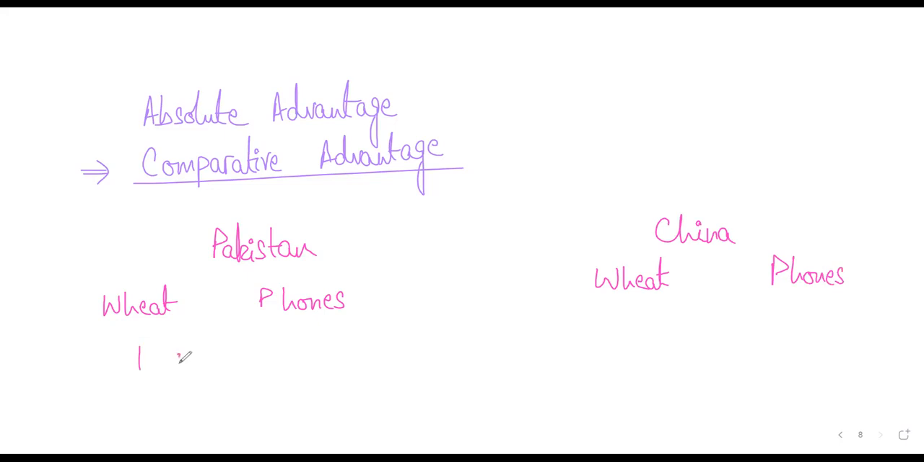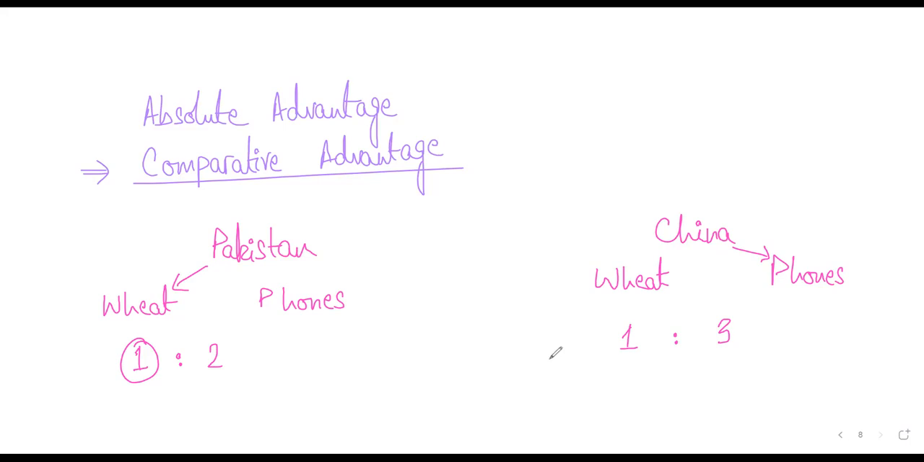So let's say 1 kg of wheat in Pakistan is equivalent to 2 phones, whereas 1 kg of wheat in China is equivalent to, let's say, 3 phones. Now we can see for ourselves that to produce 1 unit of wheat, Pakistan only has to give up 2 units of phones, whereas China has to give up 3 units of phones, right? So this means that China will give up more if they specialize in wheat. China will give up more phones if they specialize in wheat. So ideally, they should focus on phones. And Pakistan, which has lower opportunity cost in wheat, is the country that will specialize in wheat. Does this make sense, right?